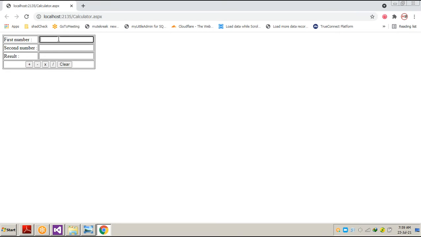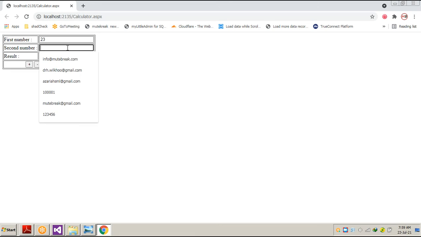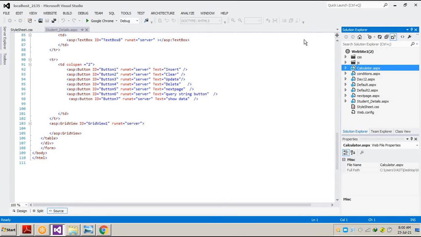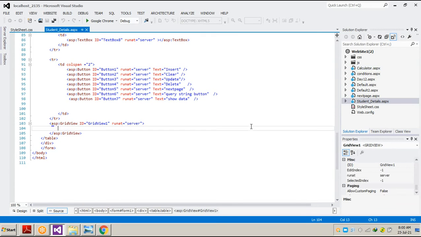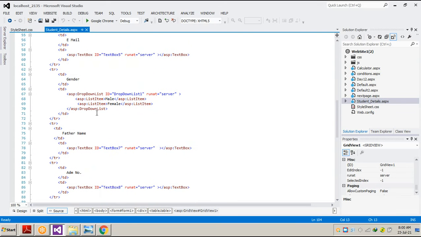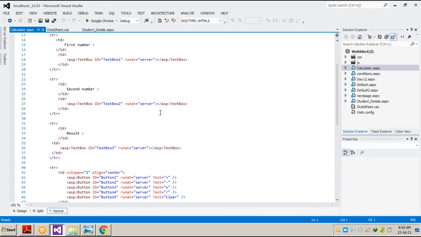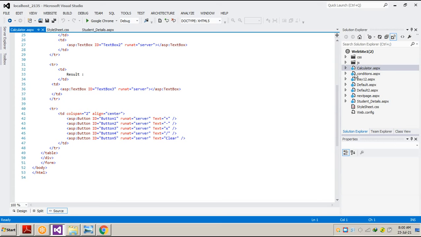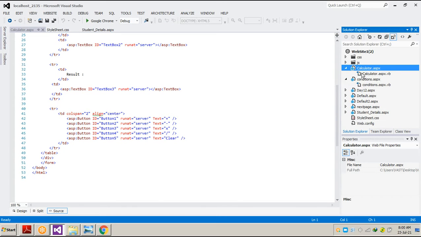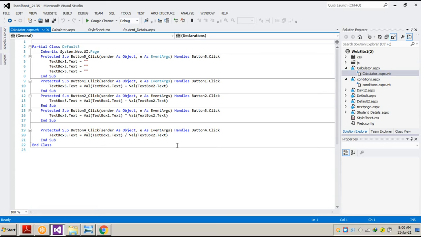If you remember, we did some calculations also: the addition, the subtraction, the multiplication, the division, and clearing of the screen. Whatever code we wrote inside this particular project, I'm going to show you. We created three text boxes and a few buttons, and in every button we wrote the same code, just the operator is different. Operator means the sign, the division sign, the minus sign.